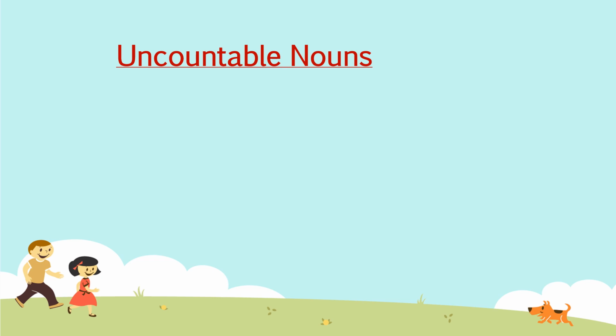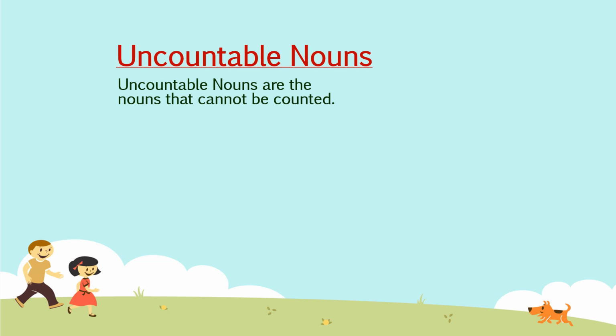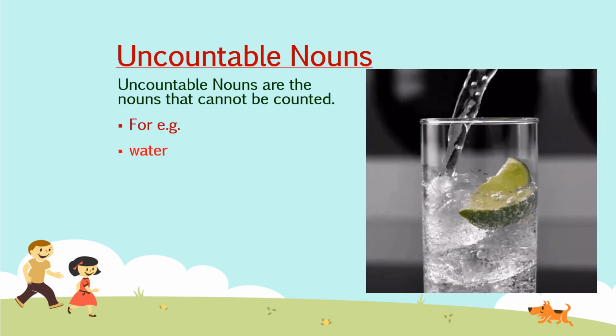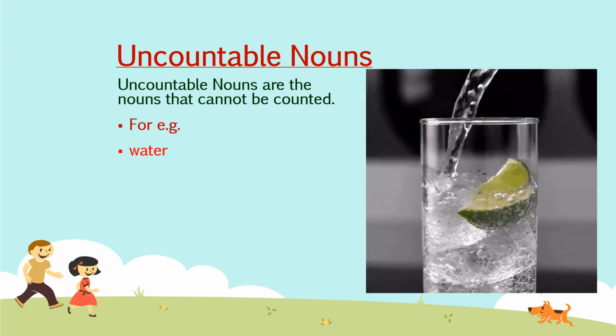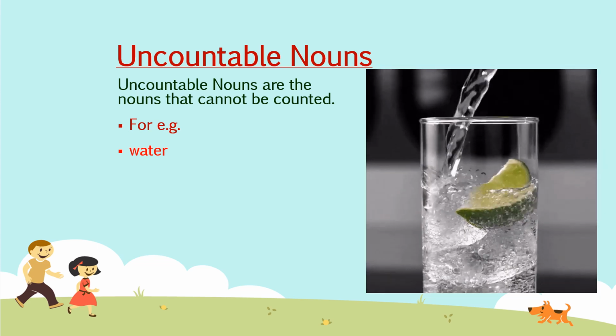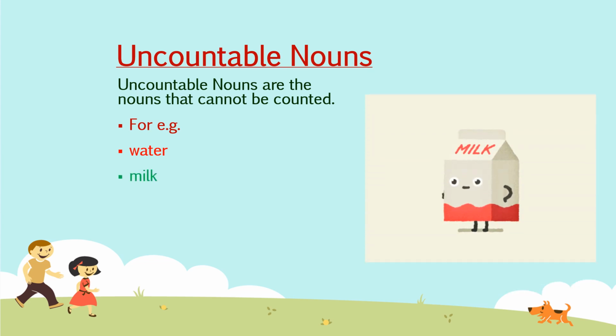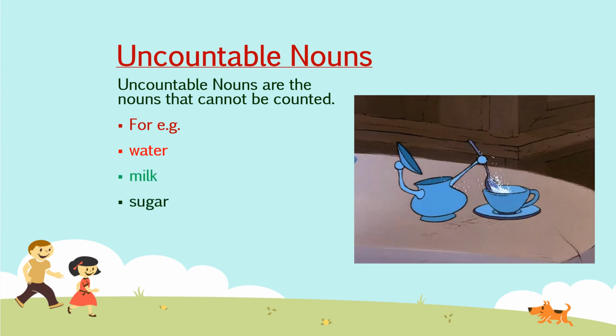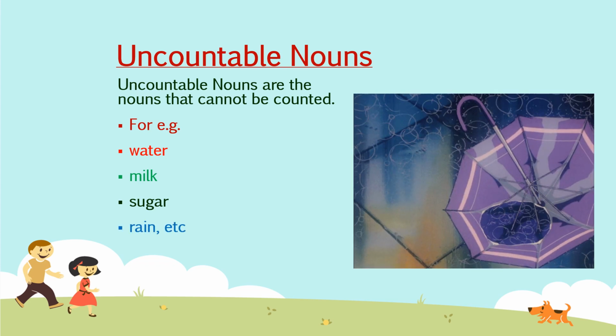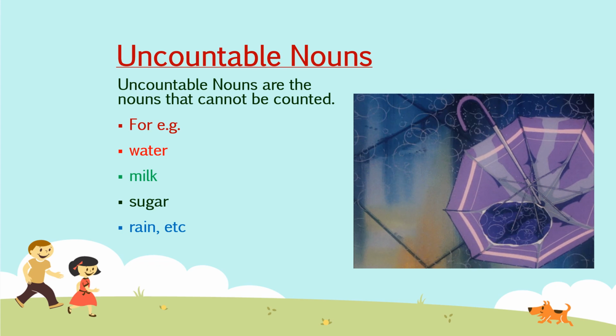Moving on to the next one, that is uncountable nouns. Uncountable nouns are the nouns that cannot be counted. We cannot count them at all. For example, water. Can you count water? Can you say 1 water or 2 waters? No, we can't do that. Can we count milk? No. Can we count sugar? We cannot count sugar. Can we count rain? Not at all.